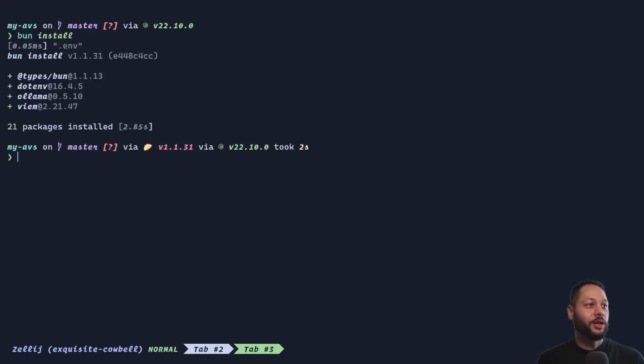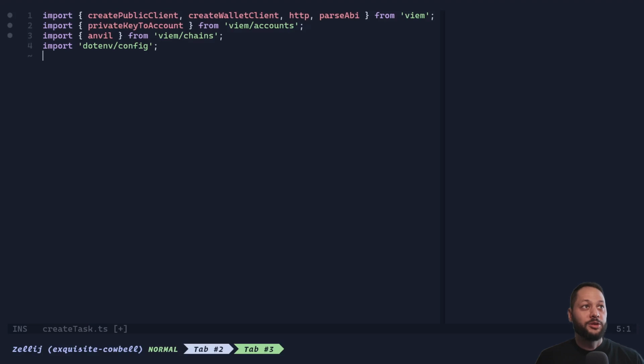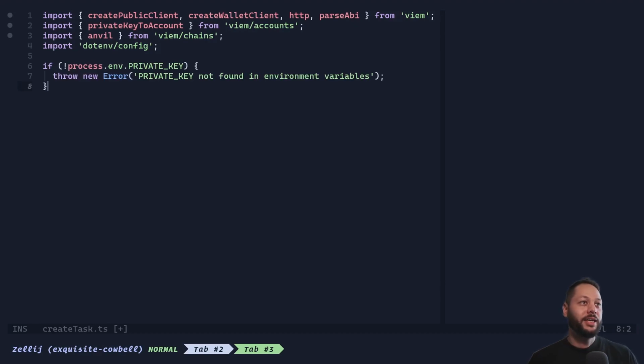With everything installed, we can go ahead and create our first script. And we're going to create a script to create a task. At the top of our script, we pull in some dependencies like anything. We're going to pull in createPublicClient, createWalletClient, http, and parseAbi from Viem, privateKeyToAccount from viem/accounts, this anvil chain definition from viem/chains, and then import dotenv config. And by importing this right here, it's going to read in our .env file automatically. Next, we're going to want to make sure that our private key environment variable is set. If not, we just want to throw new Error and basically quit the script.